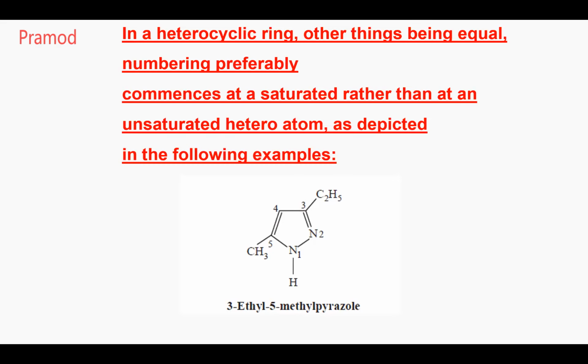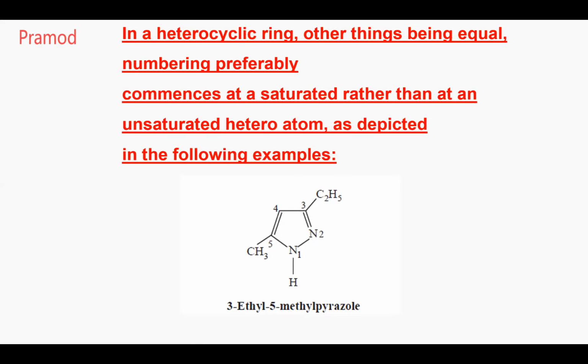Two nitrogens are there in the particular structure. So see the nitrogen that is given one, does it contain any unsaturation, any double bond? No, sir. The second nitrogen, does it contain any double bond? Yes, the second one contains.